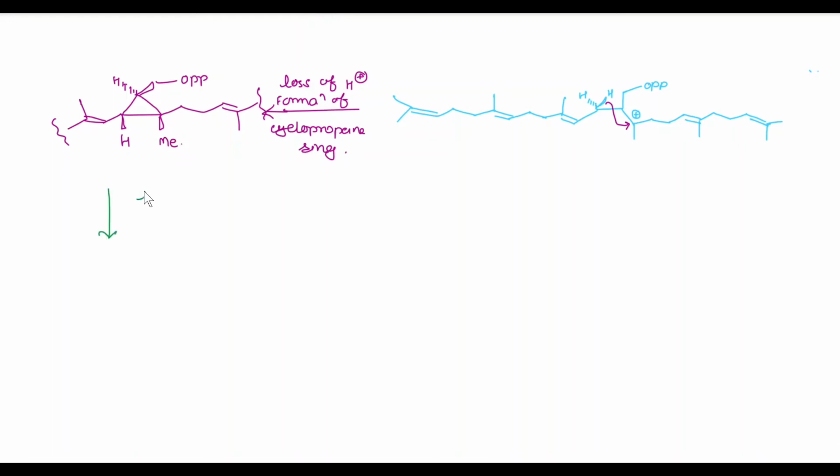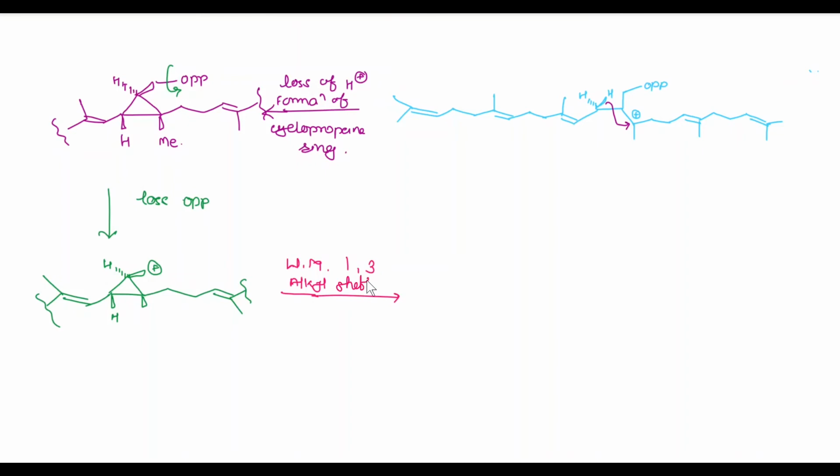In the next step, loss of OPP and we get a positive charge here. In the next step, a Wagner-Meerwein 1,3 alkyl shift takes place, which generates the new cyclopropane ring and a more favorable tertiary cation. We get this methyl group shifted here.